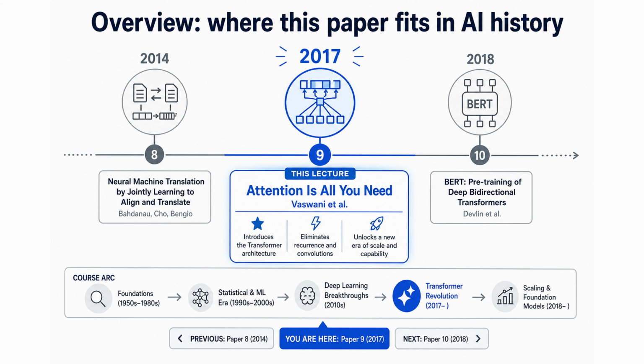This course traces the history of AI through the papers that changed the field over time. This lecture is paper 9 in the sequence, set in 2017, and it focuses on Attention is All You Need by Vaswani et al. By this point in the timeline, the field has already moved beyond neural machine translation by jointly learning to align and translate from 2014. This lecture shows what changed next and why the historical sequence matters.